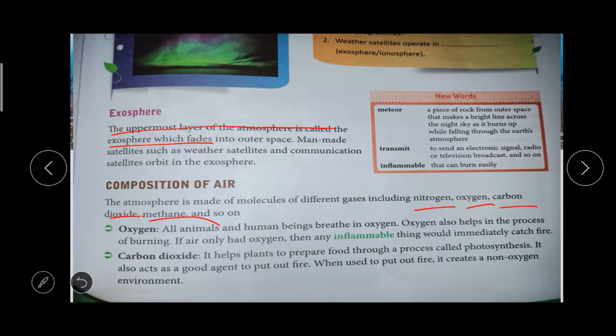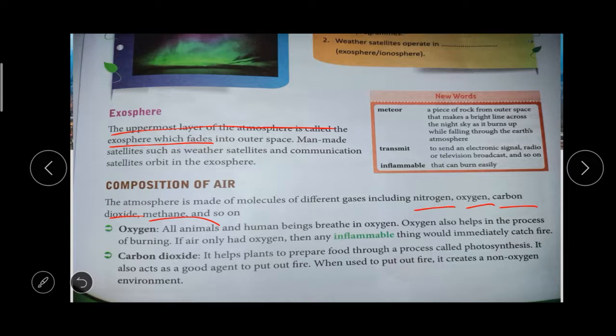Then next one is carbon dioxide. Carbon dioxide is used by the plants to prepare food, right? That process is called photosynthesis, right? It is the best agent to put out the fire. Oxygen helps in burning, carbon dioxide helps to put out burning. When used to put out fire, it creates a non-oxygen environment.